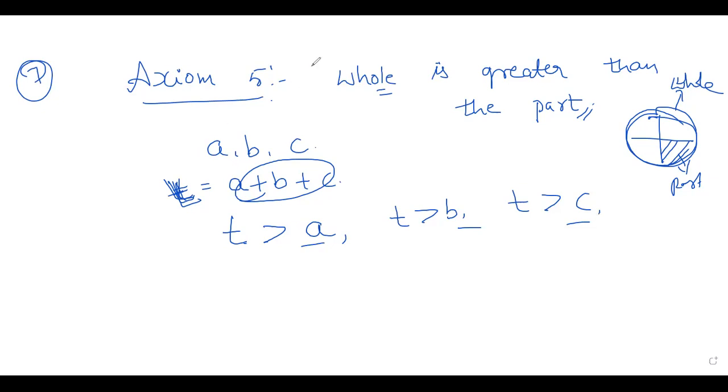Next one, for example, here you have two cases. Consider the continent Asia. See, Asia is a continent.